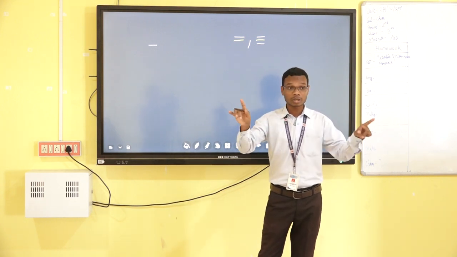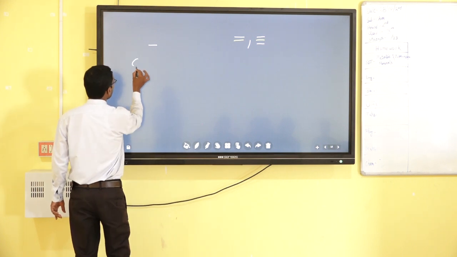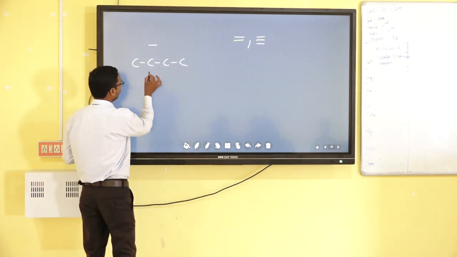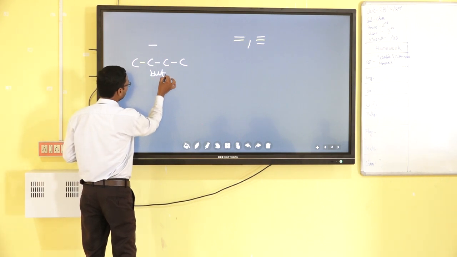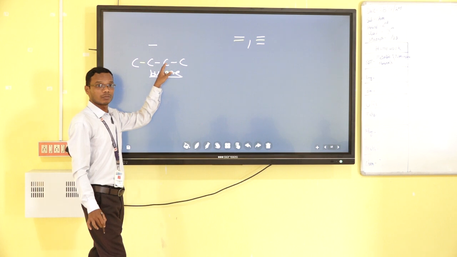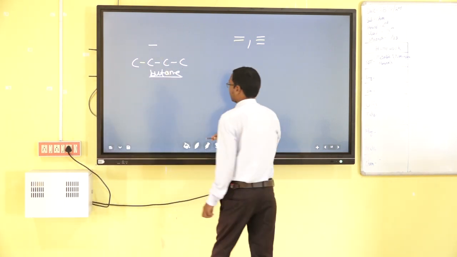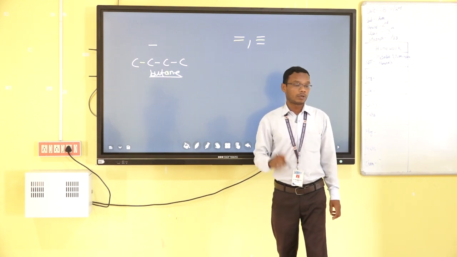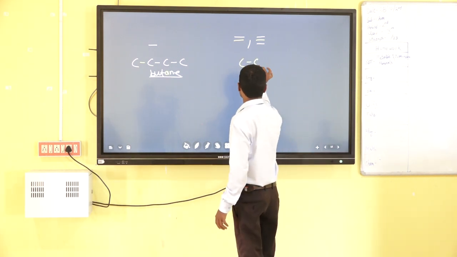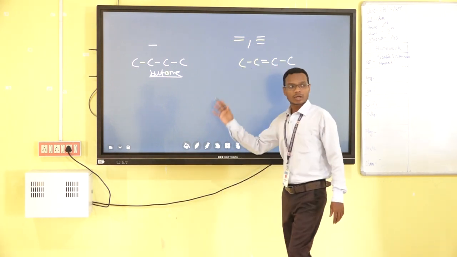Suppose we consider a compound with 4 carbons. We know it is called butane. All the bonds are single bonds, and that is saturated. But if there is a double bond or triple bond, both may also be there. C single bond, double bond, C, and you can fill up the hydrogen.